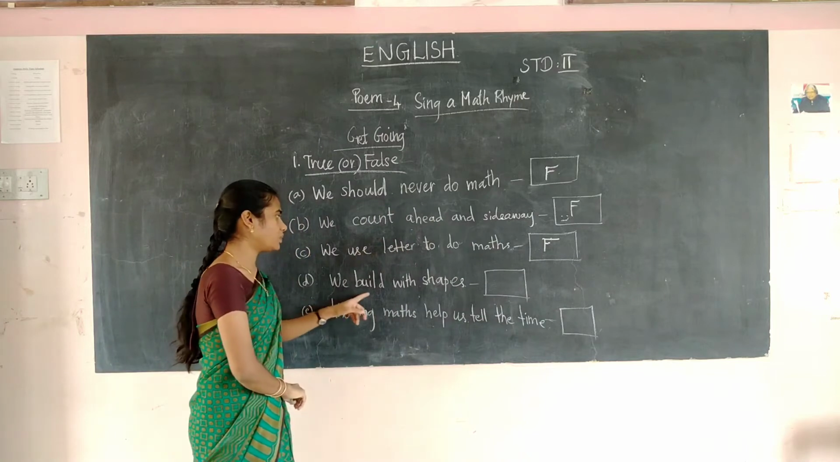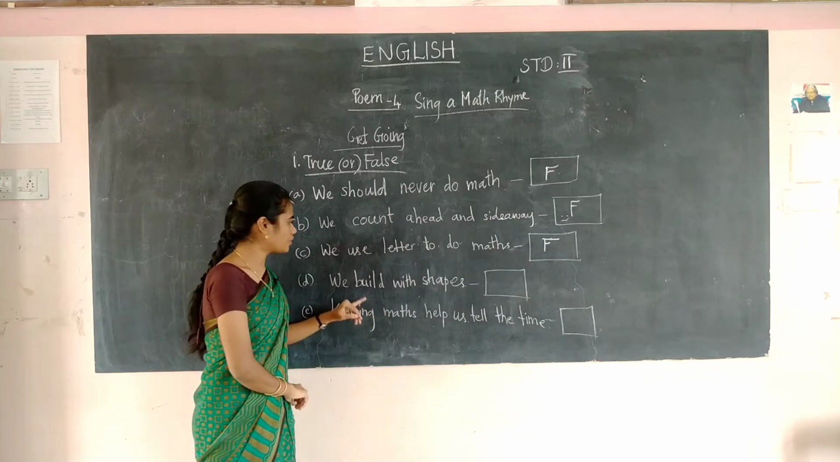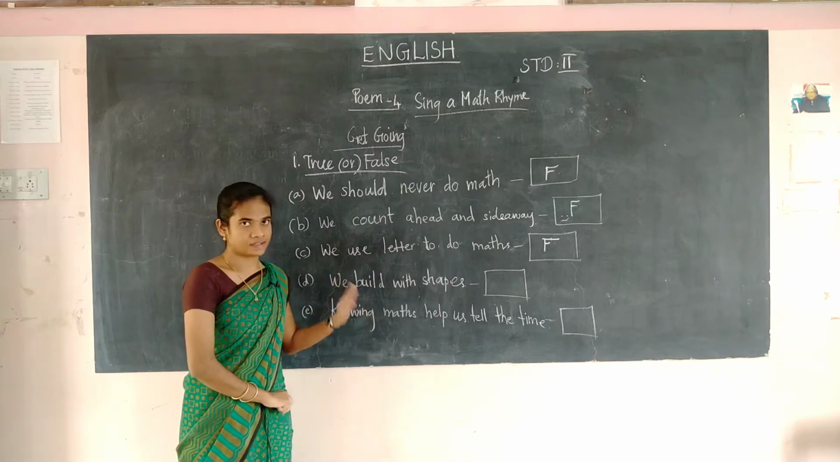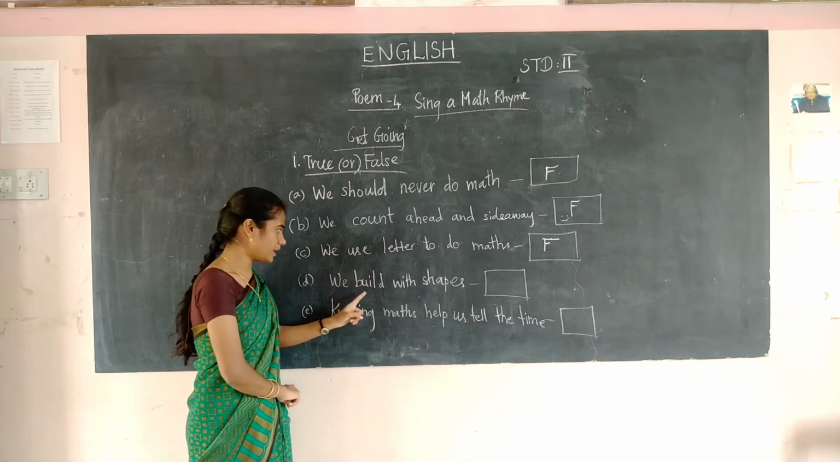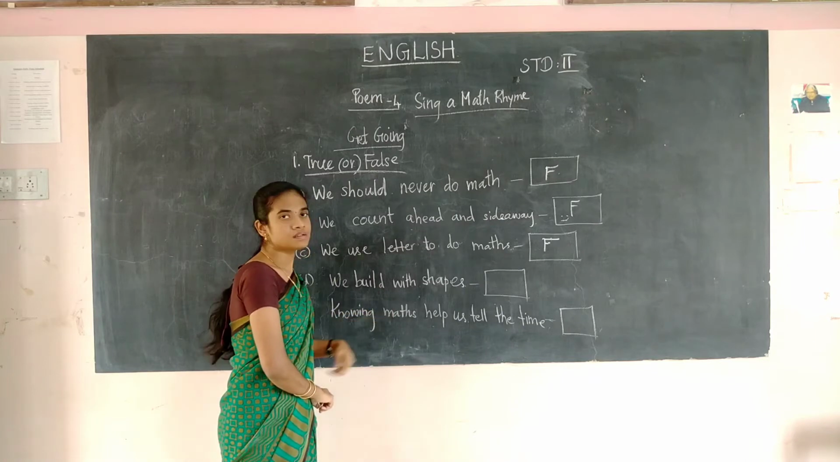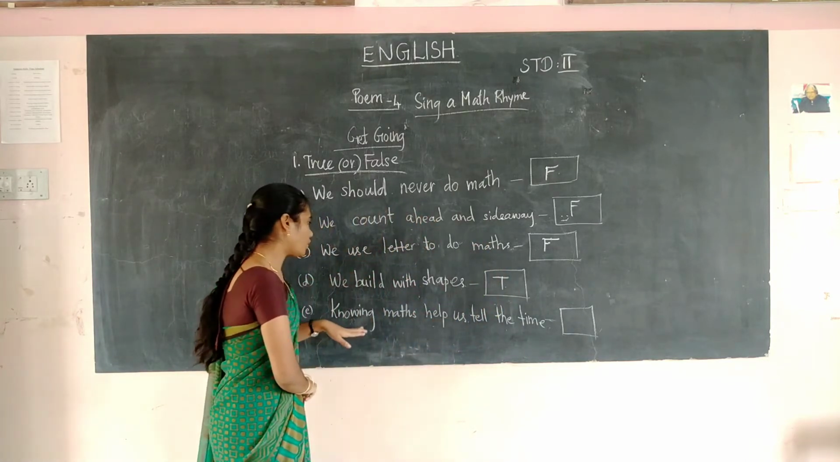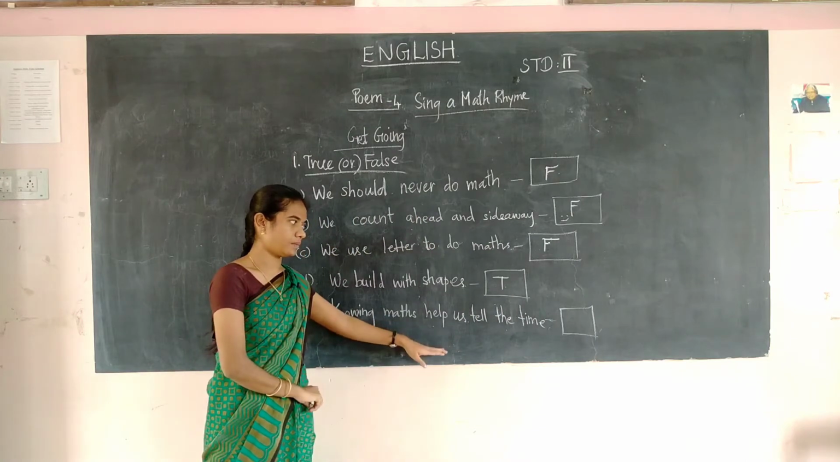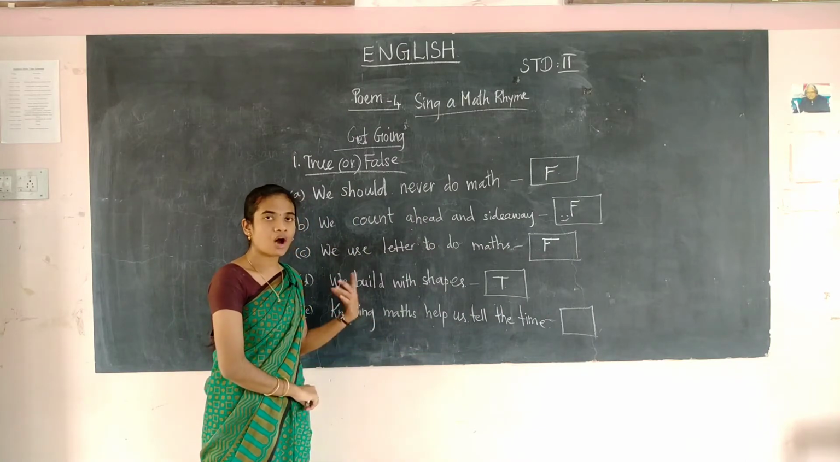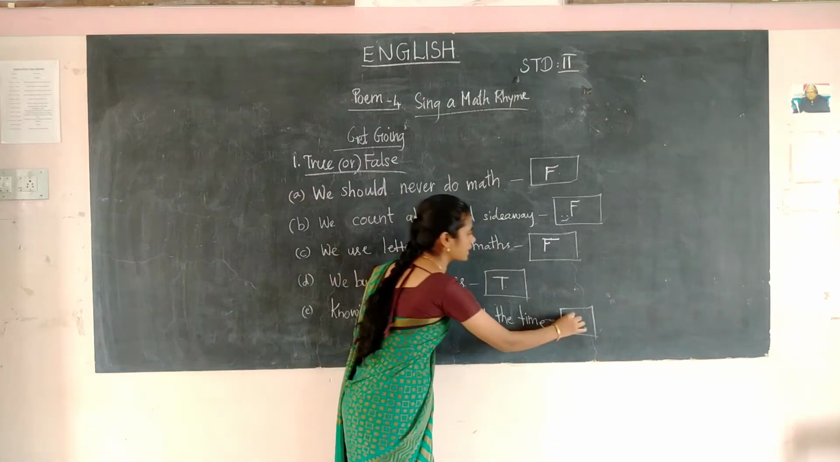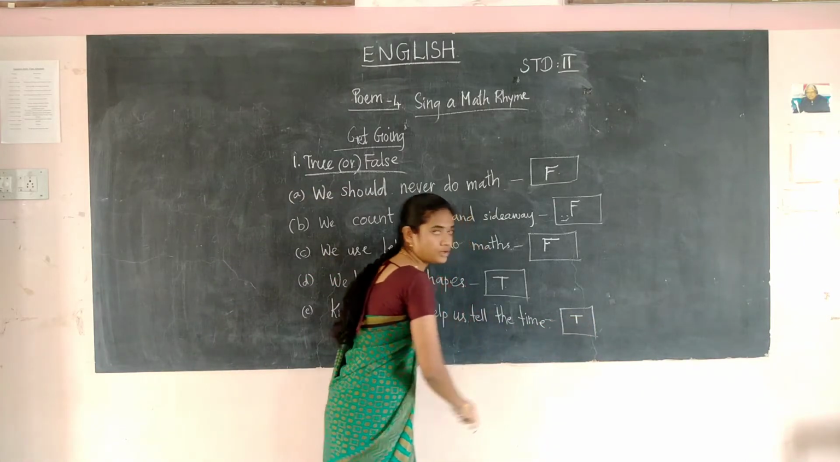Okay, we build with shapes. Yes, the statement is true. We have to learn max by building the shapes, so this statement is correct. We build with shapes, so this is true. The next one: knowing max helps us to tell the time. Max will teach you how to see the time, so the statement is correct. It's a true one, so I have to write T.